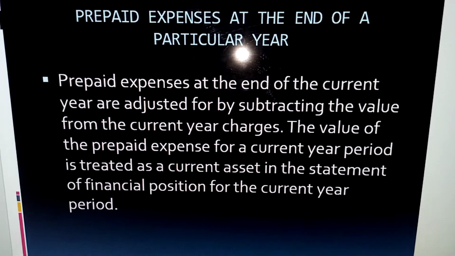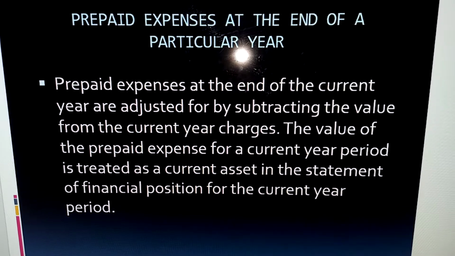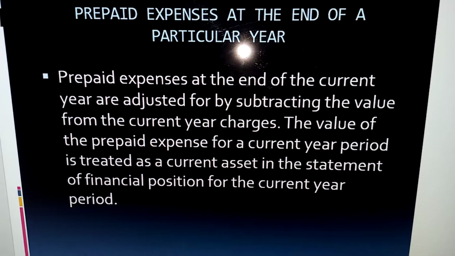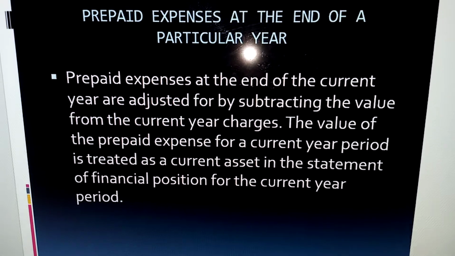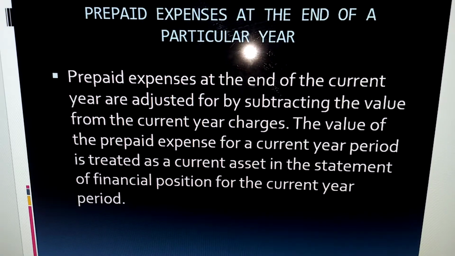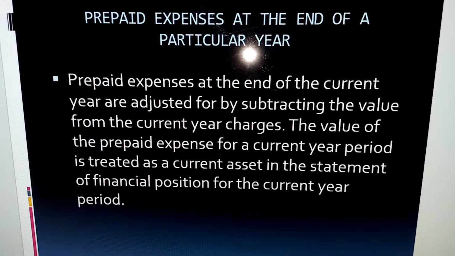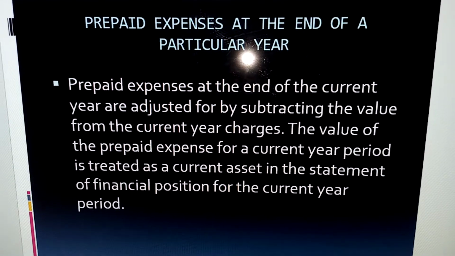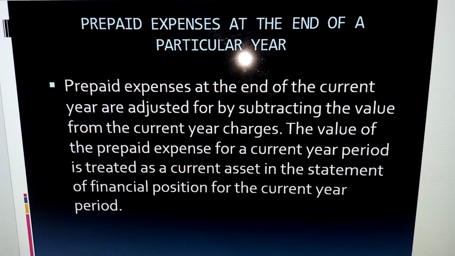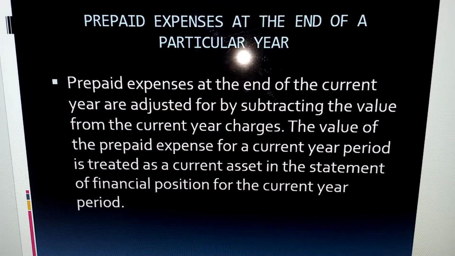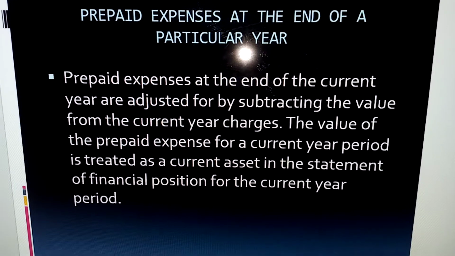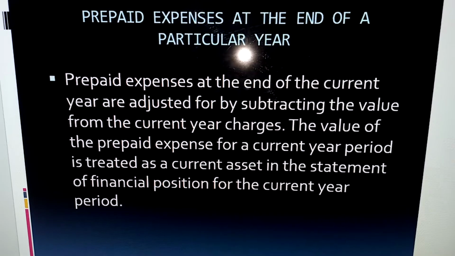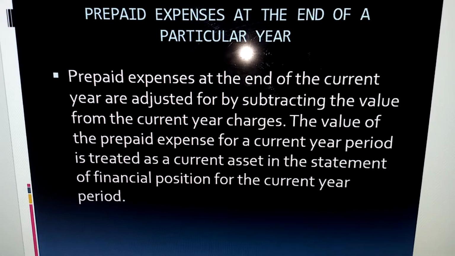For prepaid expense at the end of a particular year that you're reporting, it is deducted from the current year charge. Now, that value of prepaid expense that is deducted is now treated as a current asset in the statement of financial position of the current year. Statement of financial position is also called the balance sheet.